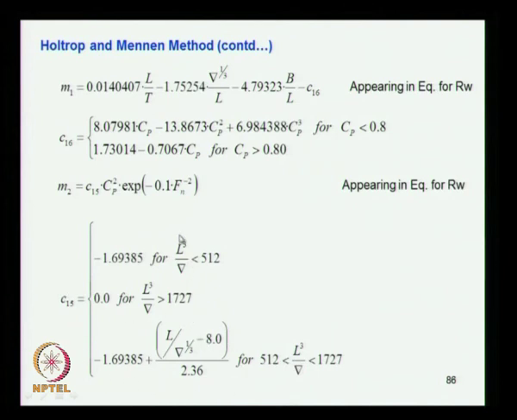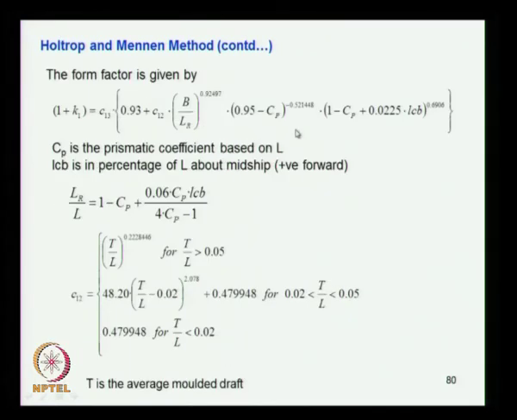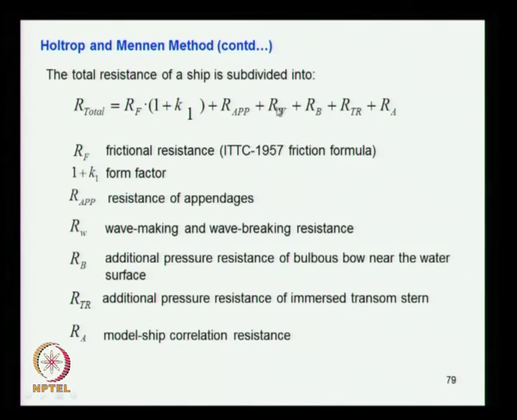Once you find this quantity you should choose the appropriate relation here, find out C15, substitute C15 here, you get M2. So all the quantities are now known, you get Rw, isn't it? So Rw will go to this expression here, so you get this term here.